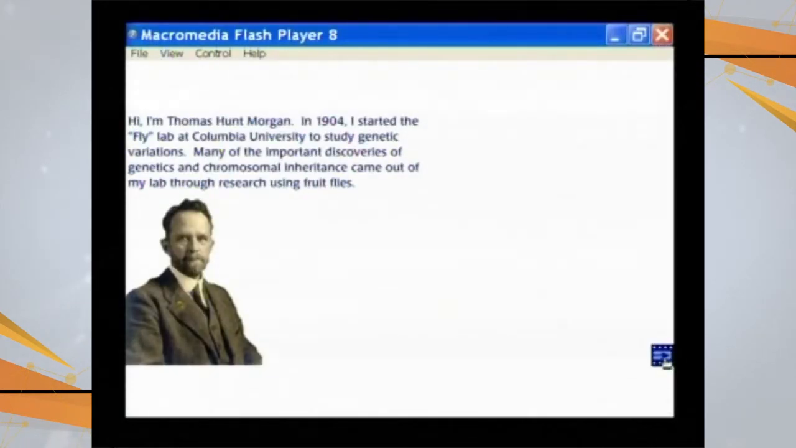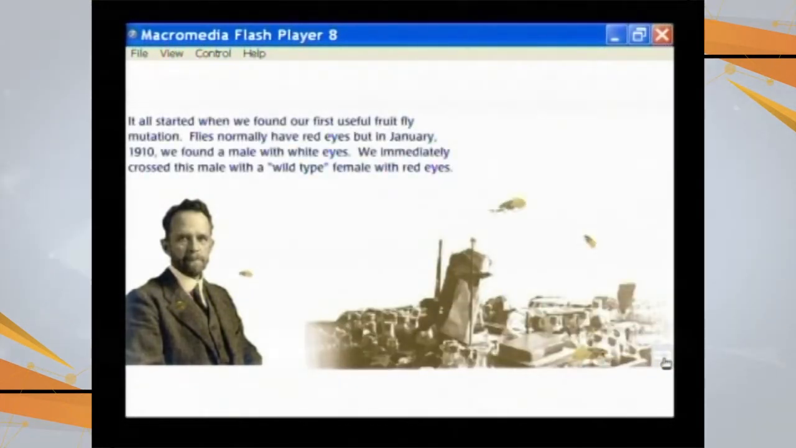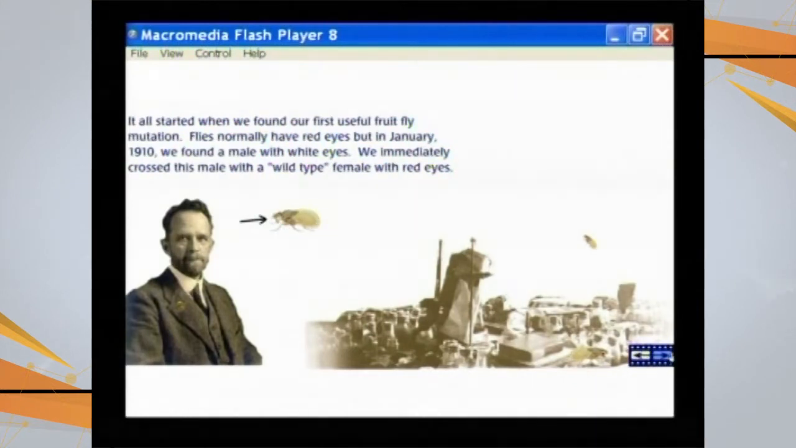So this is the animation on the work of T.H. Morgan. This is the picture of T.H. Morgan, and these are the fruit flies on which he worked. He noted that most of the fruit flies have red colored eyes, but he occasionally observed that some of the fruit flies, very small in number, had white colored eyes. So he started working on that.